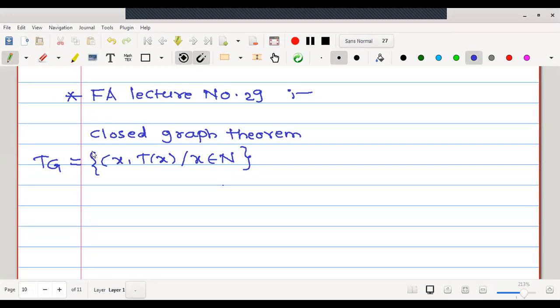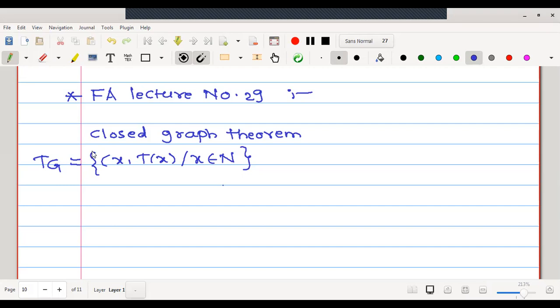A mapping is closed; in short, one can say that if the domain is closed and T is a continuous mapping. Also, an important theorem we have seen is that if N and N' are normed linear spaces, then the Cartesian product N cross N' is also a normed linear space. It is also complete if both the spaces N and N' are complete.